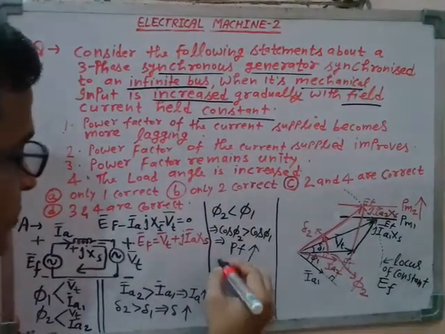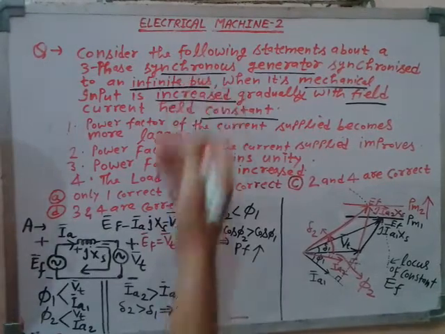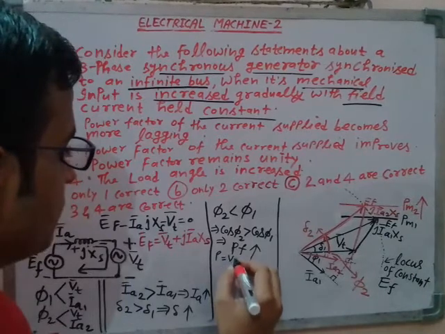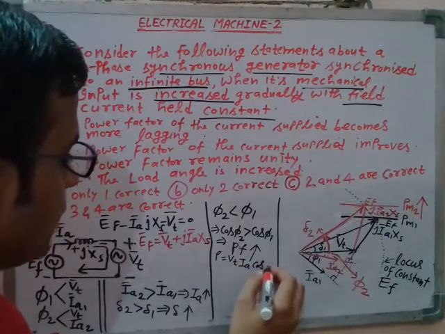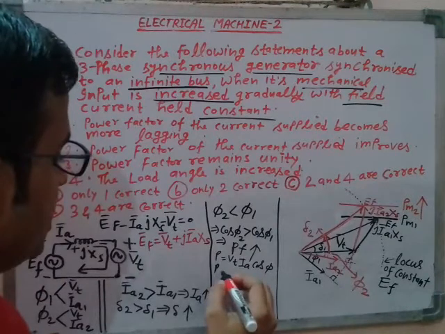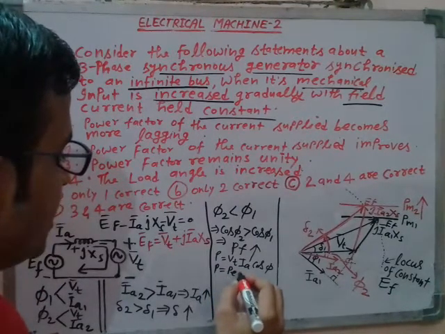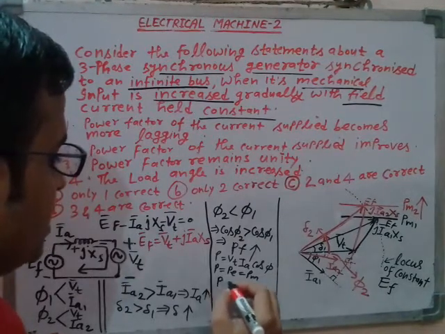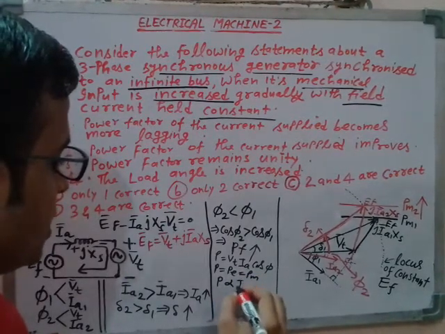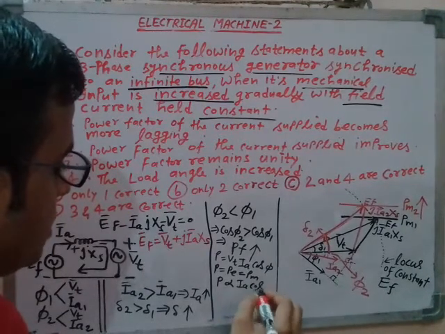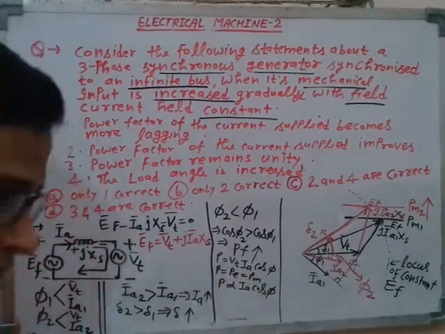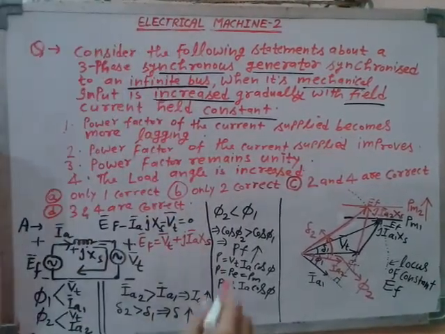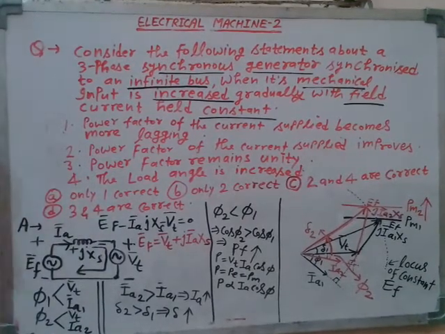Now since the power factor is improved, the active power output delivered by the synchronous generator will also be increased, because you know P is equal to Vt Ia cos phi. At steady state, P is equal to the electrical power output Pe, which is equal to the mechanical power input Pm, and this P is proportional to Ia cos phi, because the terminal voltage Vt is fixed. So these are the points that you can find, right?